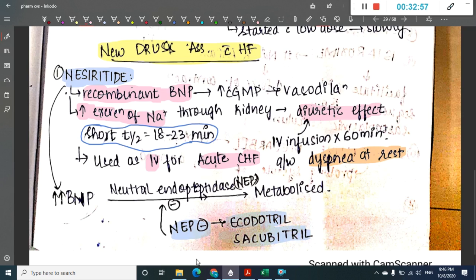So if you see, this neural endopeptidase will degrade this brain natriuretic peptide. It will metabolize this brain natriuretic peptide. So once you inhibit this neural endopeptidase, this brain natriuretic peptide quantity will be increased. So this will again cause vasodilatation. So these are the new groups of drugs, which are neural endopeptidase inhibitors and nesiritide.